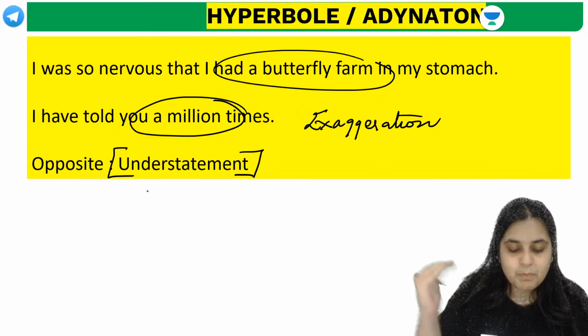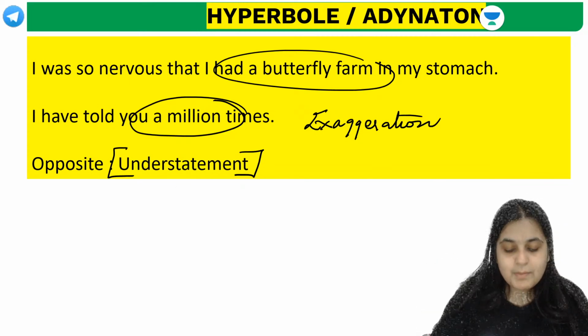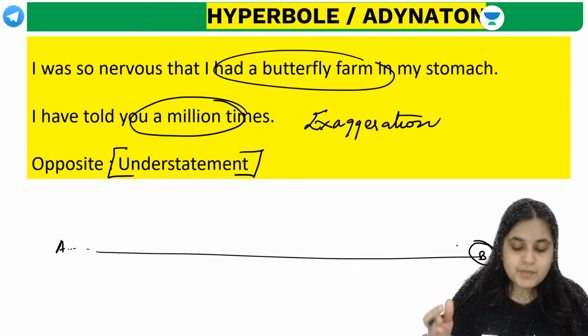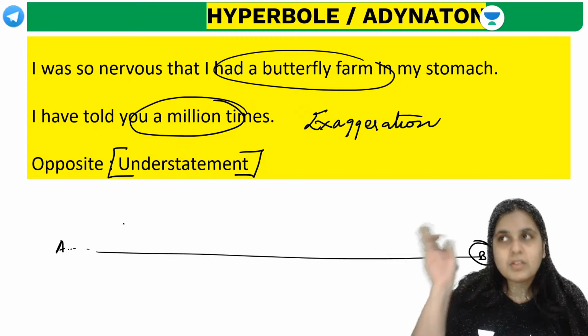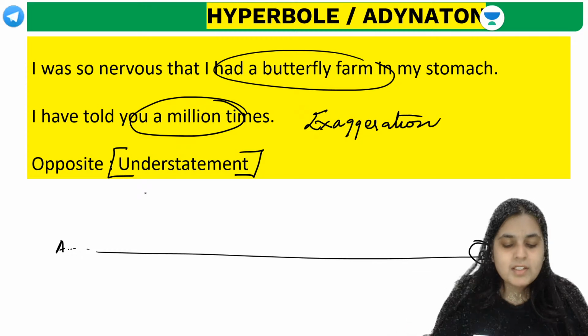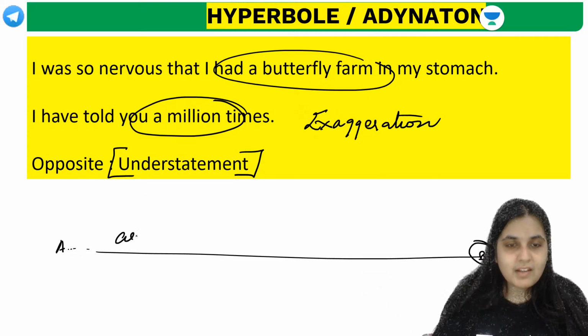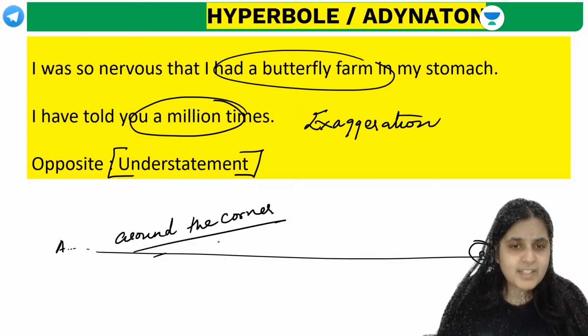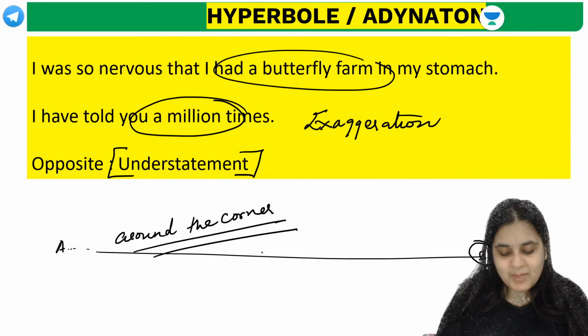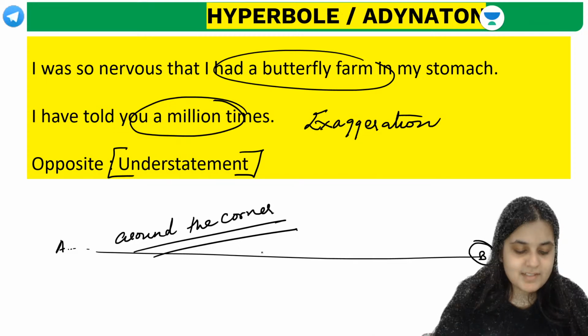To understate is to play down. Now what do you mean by play down? For example, let us say you're traveling from point A and you have to go to point B. Many times, I don't know how many of you have experienced this, point B will be very far, but when you ask someone the route, they'll say it's just over there. Just a 2-minute walk. It's just around the corner. But when you say around the corner and you keep turning corners, if it's not really there, can I say that's an understatement? Correct. Wonderful. Correct, Gaurav. So that is basically called understatement.